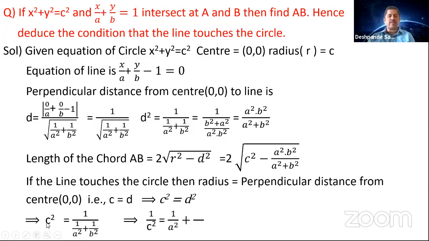When you take the reciprocal, c square becomes 1 by c square is equal to 1 by a square plus 1 by b square. So this is the condition for the line x by a plus y by b is equal to 1 touching the circle and intersecting the circle. When it is intersecting, you get a chord. Once it is touching, you get the radius equal to the perpendicular distance. You get this condition.